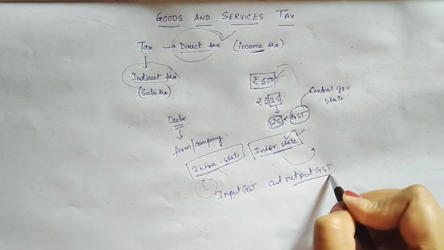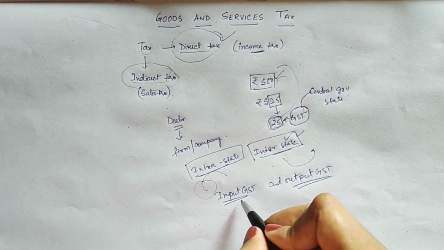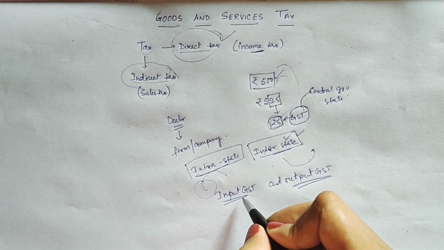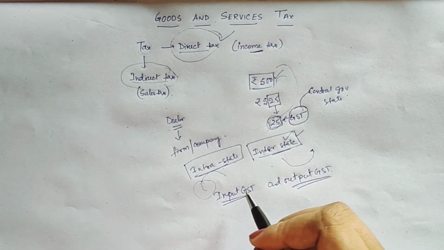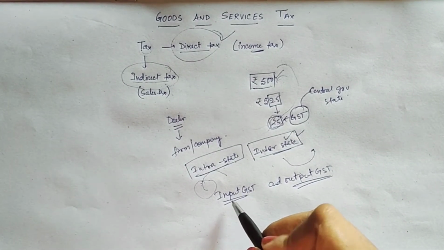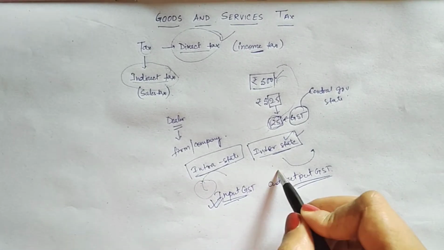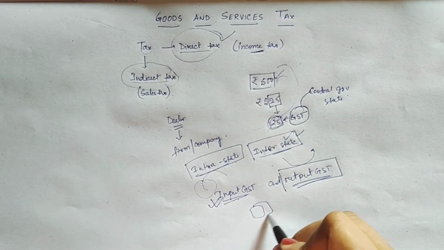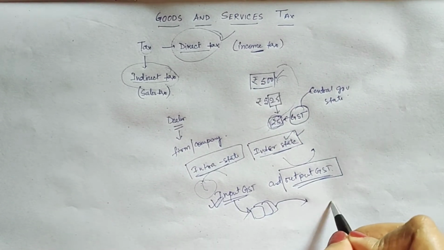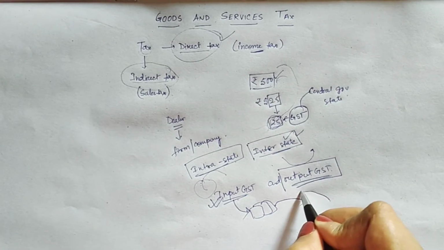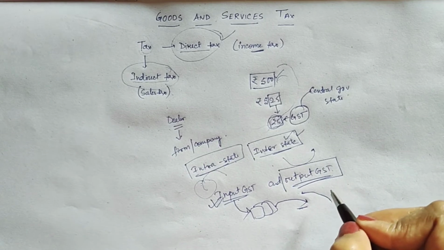Now you will get two more terms, that is input GST and output GST. What is input and what is output GST? GST paid by dealers on purchase of goods and services. Suppose you are a dealer, you buy something to resell it, then you are paying some GST. That one is input GST. Now you are selling these products and you are collecting some GST from the customers, then that one is known as output GST. Got it?